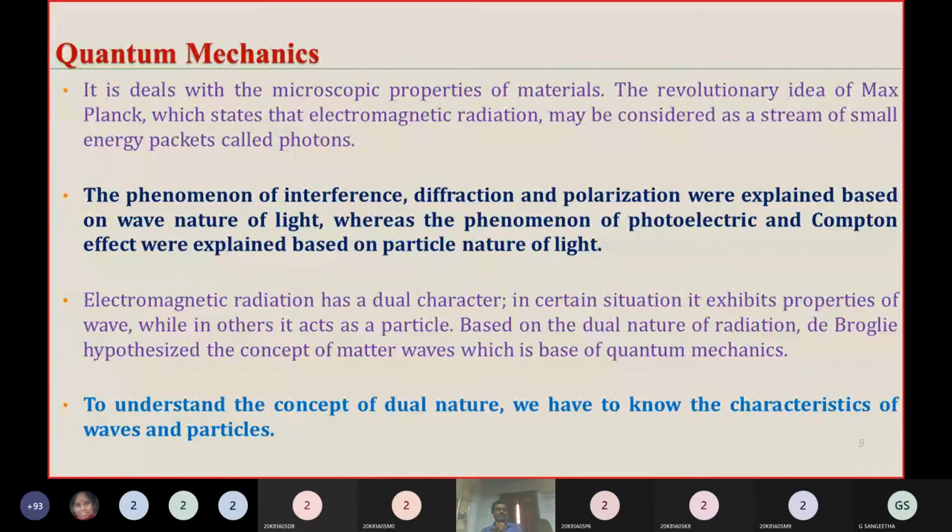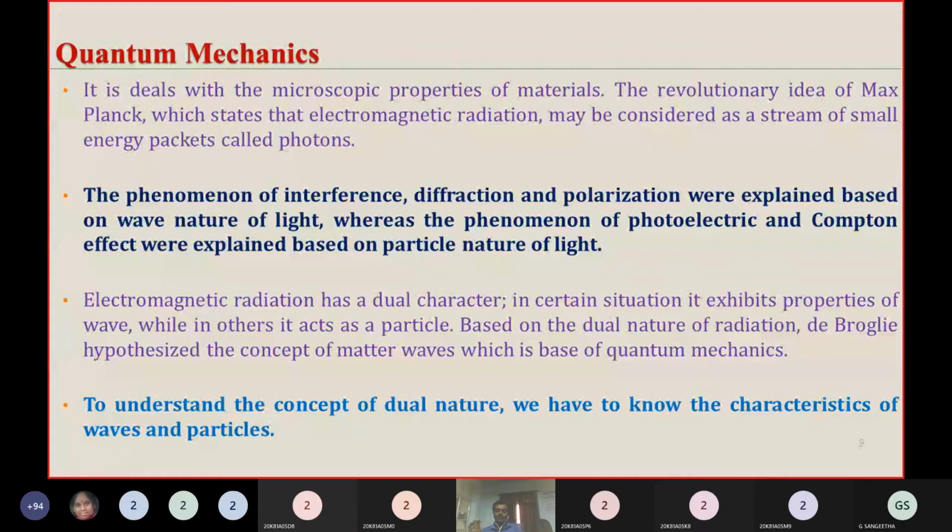Actually we treat an electron as a particle and a proton as a particle. But de Broglie proposed that matter also has dual nature: it behaves like a particle as well as a wave.